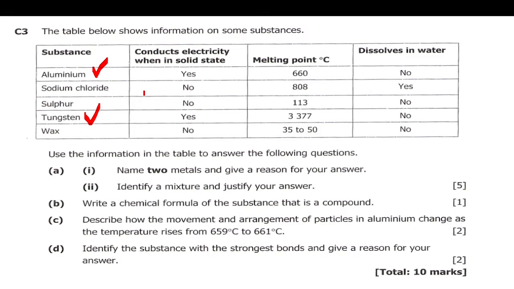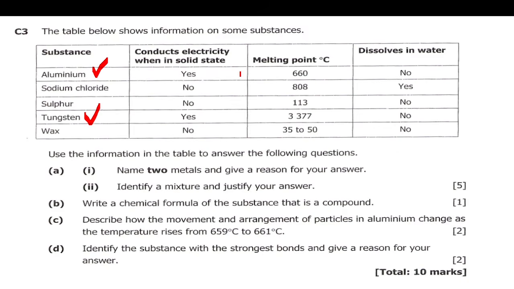One, metals are good conductors of electricity when they are in solid state. So here, conducts electricity when in a solid state. So aluminium, yes. Then tungsten, yes. So it's only metals which conduct electricity when they are in solid state. So this one is in a solid state.